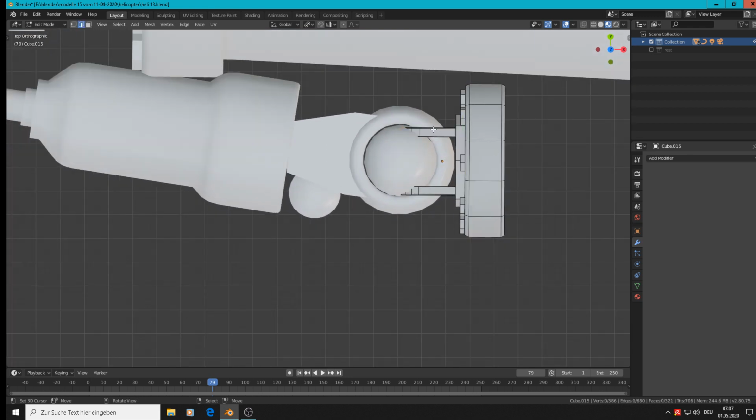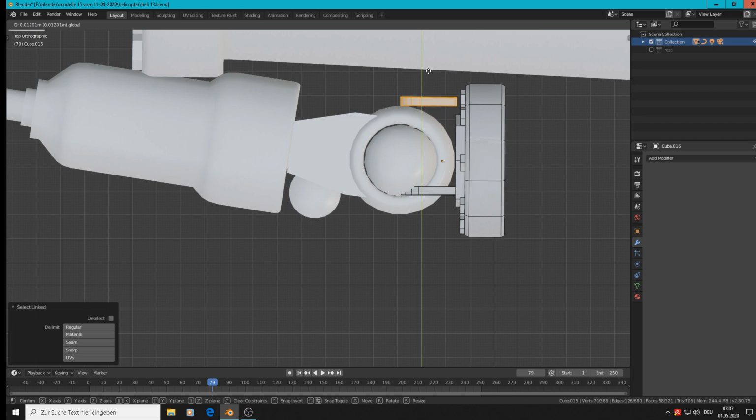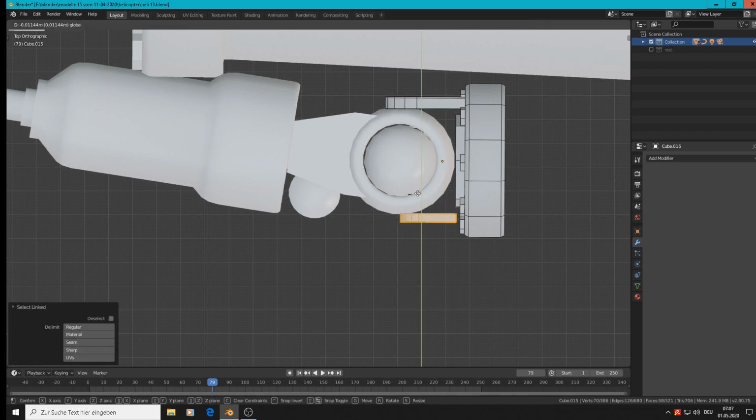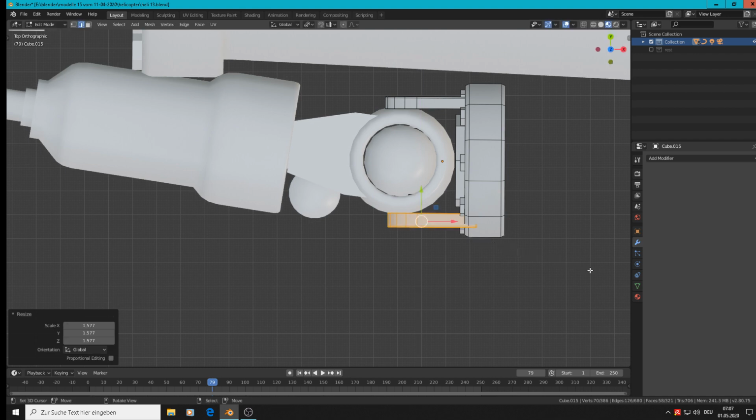So edit mode, L to select the parts, bring them there, and in, now it must be scaled, scale X, one scale in the hole, then here the same, L, bring it down, scale up, and scale Z, scale Z. What happens?